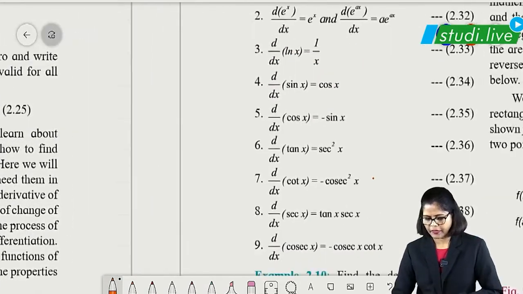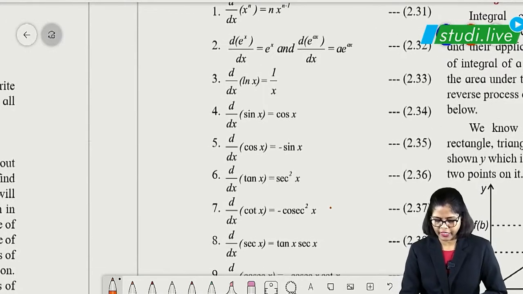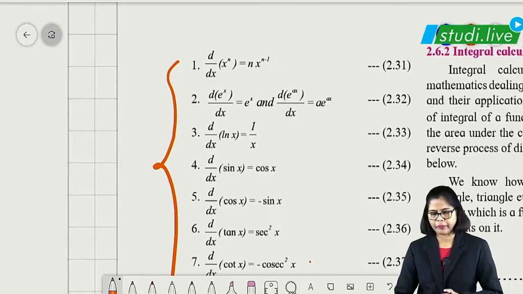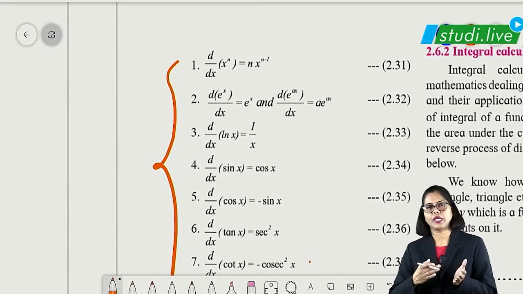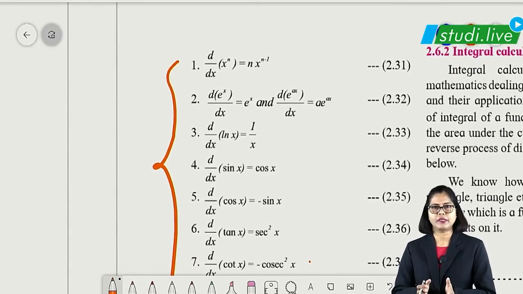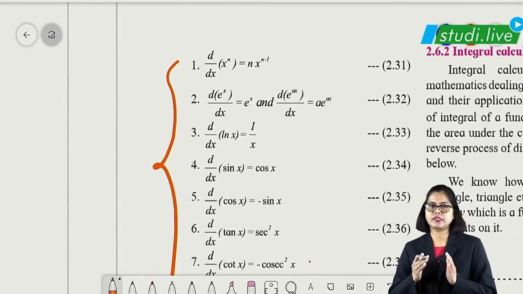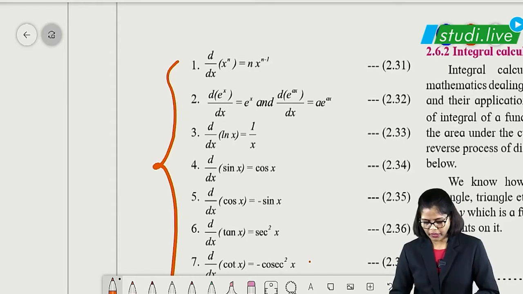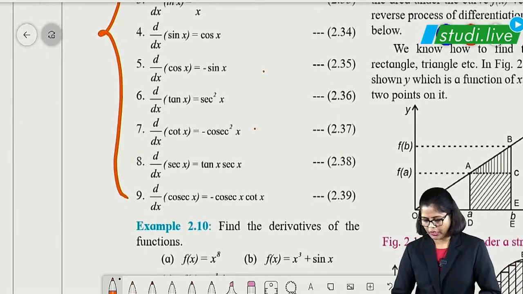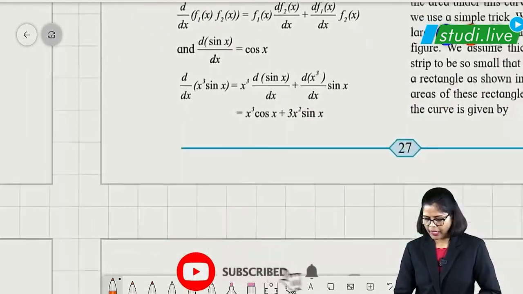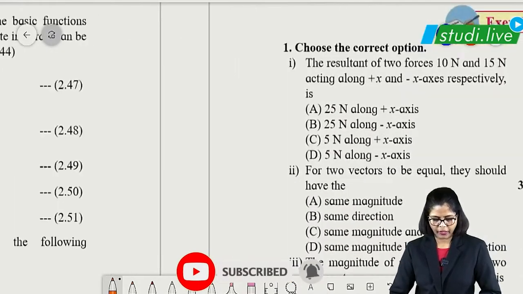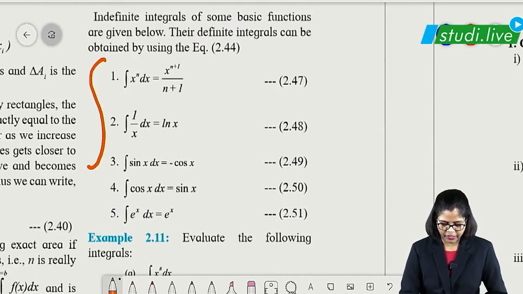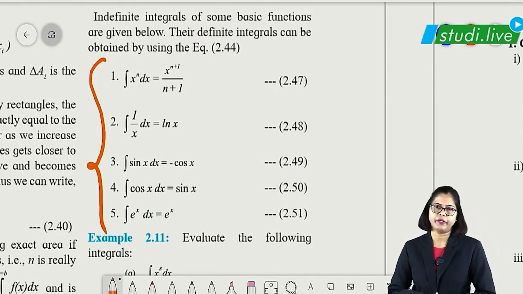Here an extra part is given, that is the derivative formulae, all of which we are going to use. So 9 formulas are given, we have to just remember these, and later you will understand how we are going to apply them. Derivatives, that is differentiation, is there in mathematics also, so there you are going to learn in detail about it. So this is only the formula part which you have to learn, that is all. I hope students you have understood. This is what the integration part is, and these formulae will also be applicable here.